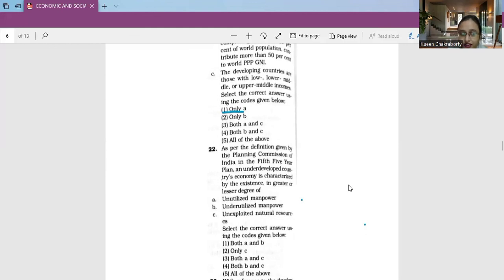So this state of affairs may be due to the stagnancy of techniques or to certain inhibition of socio-economic factors which prevent the more dynamic forces in an economy from asserting themselves. So accordingly, if we consider A, B, and C, that is unutilized manpower, underutilized manpower, and unexploited natural resources, all three are the correct answers. So accordingly, we have option number 5 as the correct one, because this has all of the above, that is all A, B, and C, right?